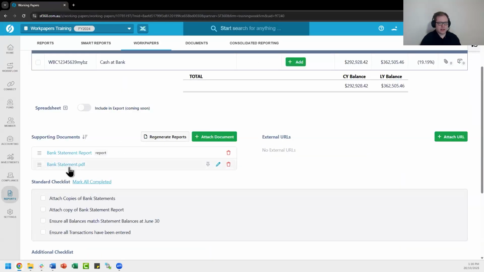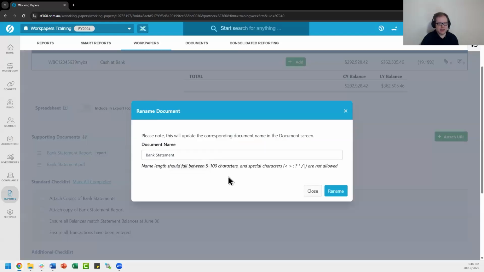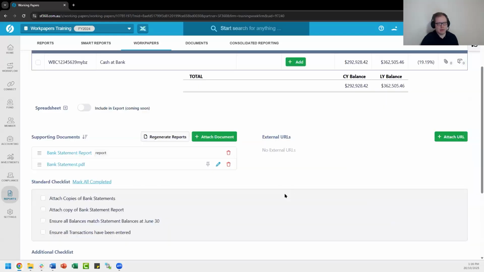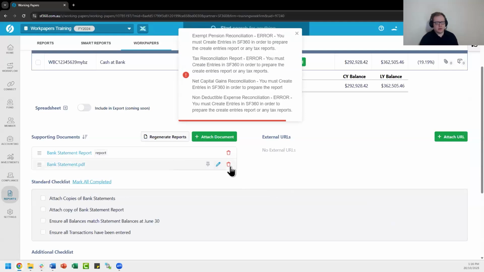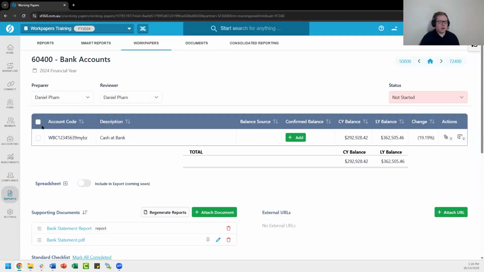that we do have our bank statement.pdf that we uploaded previously. Given that this is a custom document, we do have a couple of different options, such as marking this as permanent. We can choose to edit this attachment, just simply editing the name of the document, and we can also choose to delete the attachment as well. So that's one of the ways that we can get one of those documents flowing through to Workpapers from the beginning when we upload it to the software.